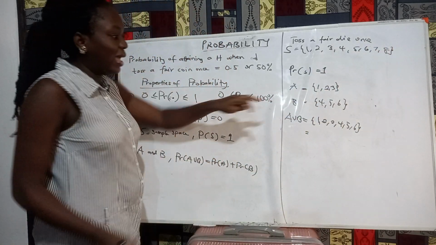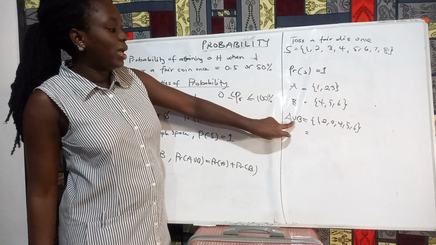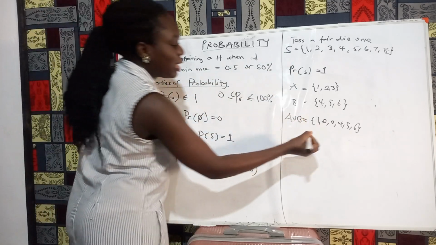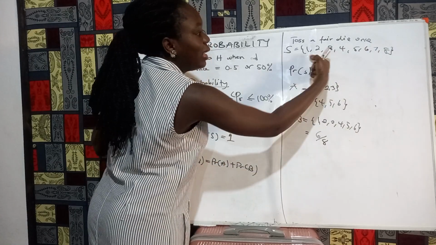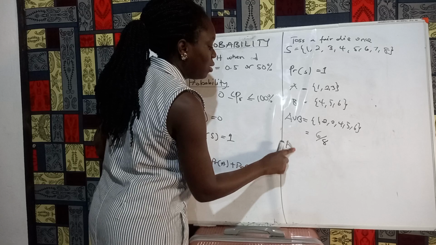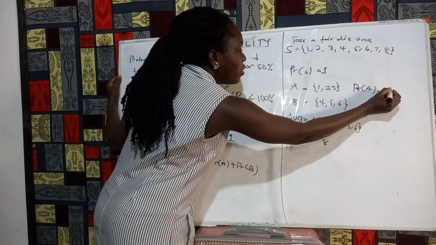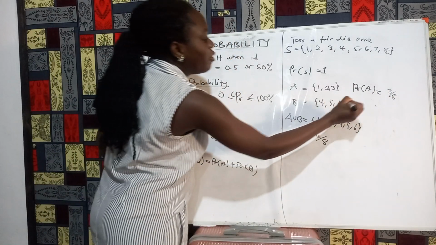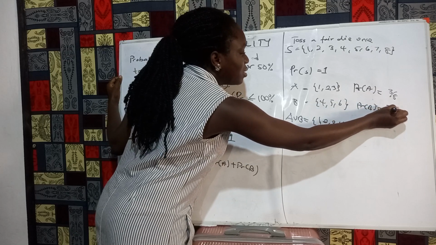Let's consider A as a subset of S, and B is also a subset of S. A union B is also a subset of S. The probability of A union B in this case is 6 out of 8. There are 6 elements here, and there are 8 of them here. The probability of A is equal to 3 out of 8, and the probability of B is equal to 3 out of 8.